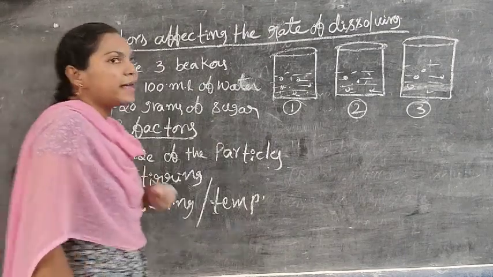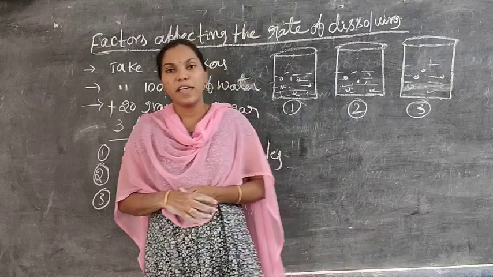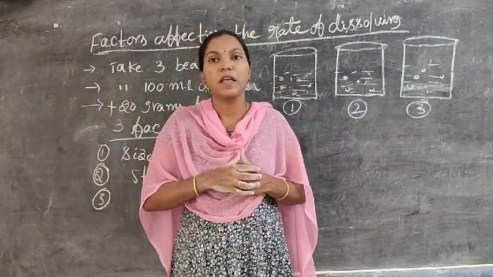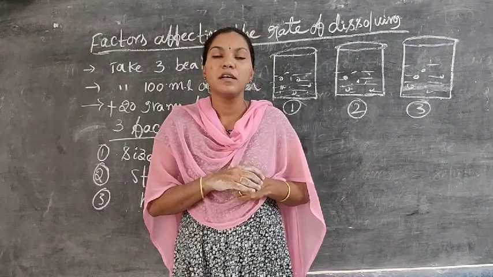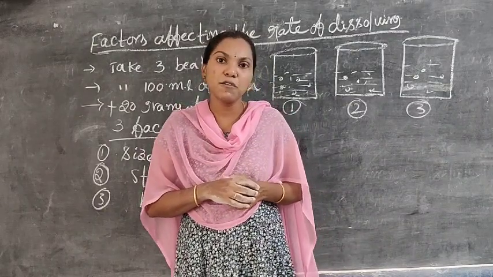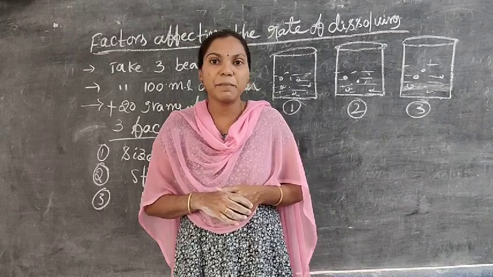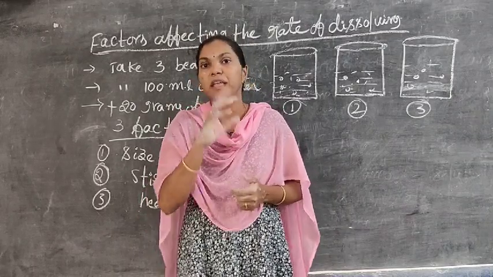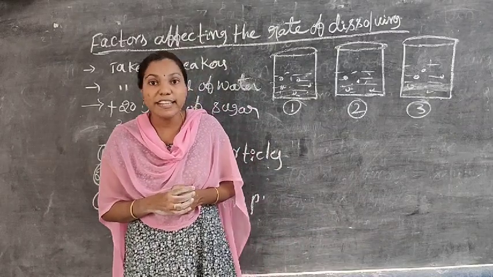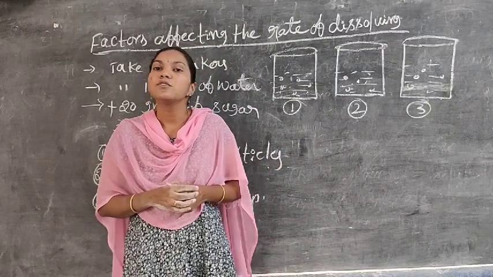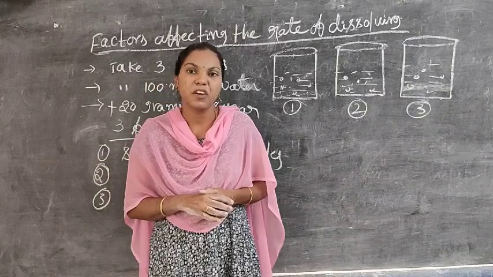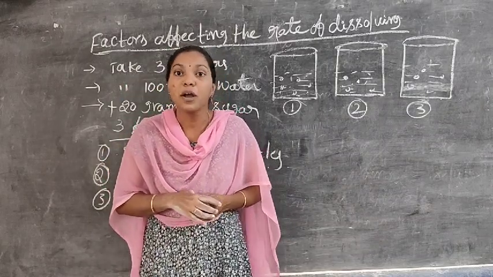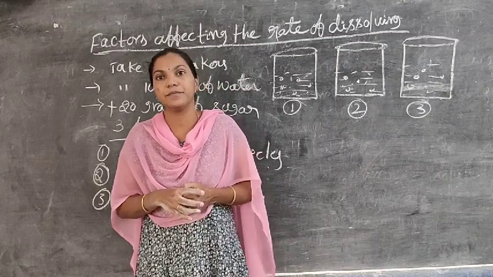Now, today in this video, we are going to explain the first topic: what are solutions and what are the types of solutions. Solutions mainly contain two parts. One is the solute, another one is the solvent. Carefully listen, students. Solute is the smaller quantity, solvent is the larger quantity. For example, in a sugar solution, sugar acts as the solute and water acts as the solvent.